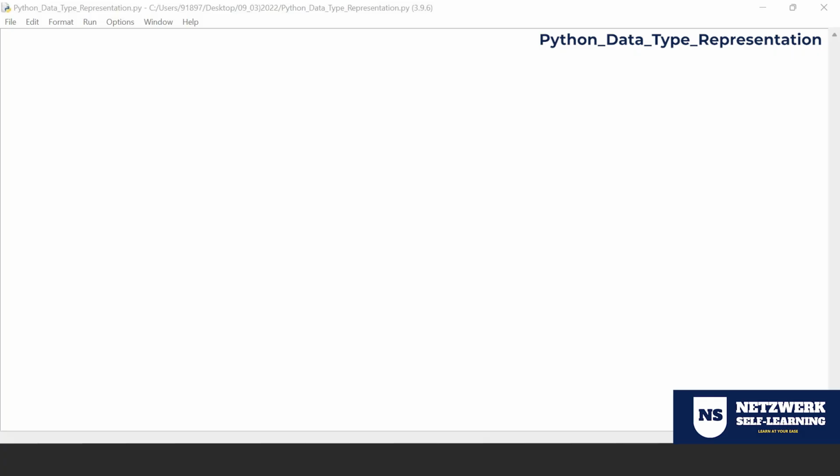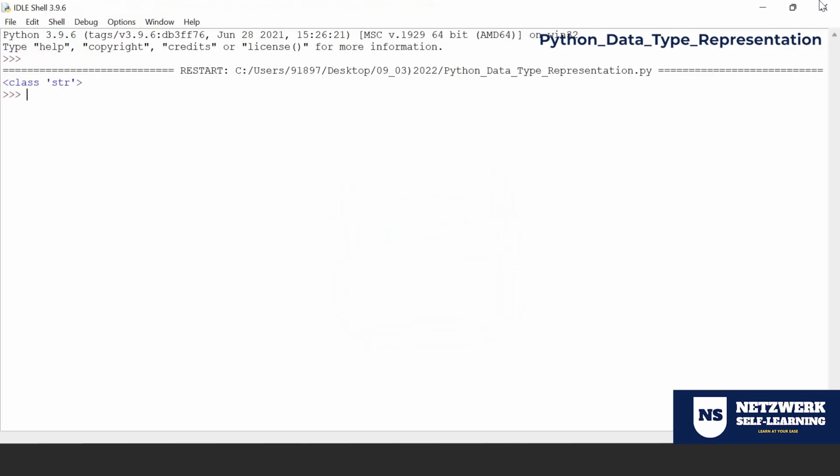Okay, now we're going to see how the data types are represented. You know that in Python we don't have a concept of data type declaration. Instead, we're going to represent data. Everybody knows, right? So that is what we're going to see, how data can be represented in Python. Say if it is a string, data can be declared with double quotes. Let me put type of data. Type is a function which is going to tell you what type of data it is. Okay, it belongs to string.